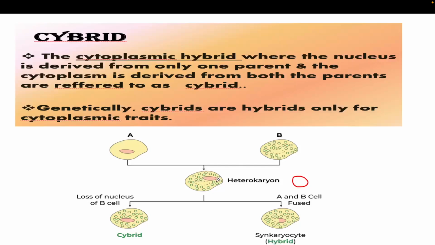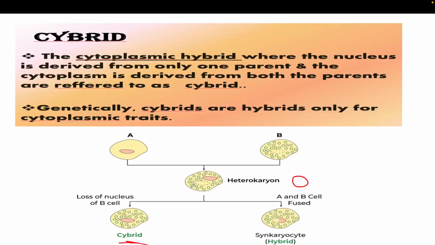One cell will not have a nucleus, and the other cell has the nucleus as well as the cytoplasm. So when you fuse these two types of cell together, it will give you a cell which has the cytoplasm of both the cells and the nucleus of only one parental cell. So that is called the cybrid.